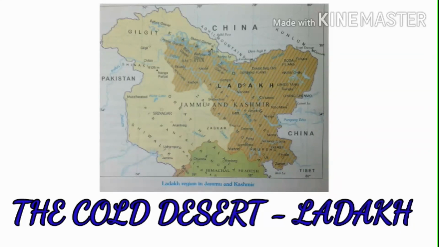Clear, children? Okay, next name some main vegetations found in Ladakh region. Yes, grass, then shrubs, willows and poplars are the main vegetation found in the Ladakh. Clear? Okay, next question. Name some birds present in the Ladakh region. Robins, redstarts, then Tibetan snowcock, raven are the main birds of Ladakh region.